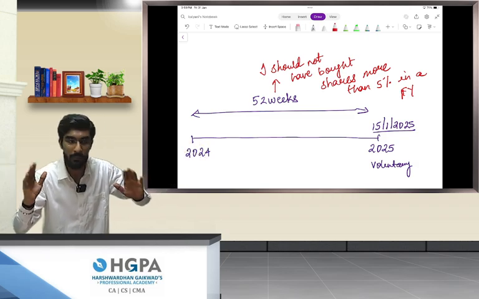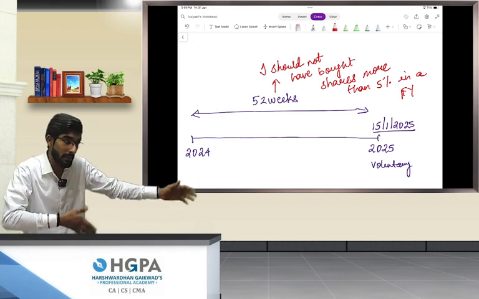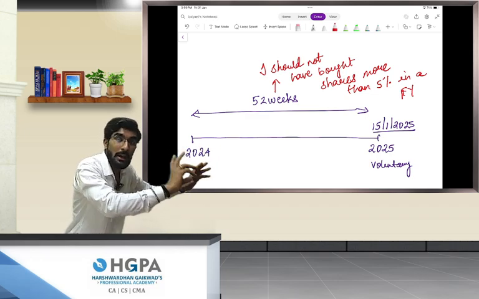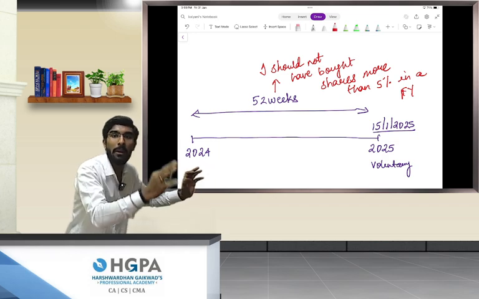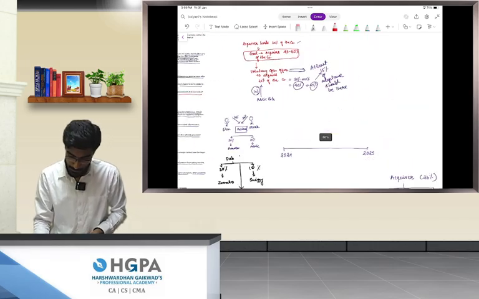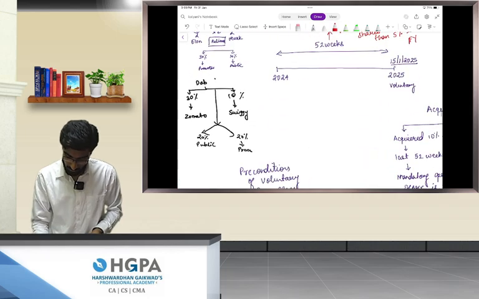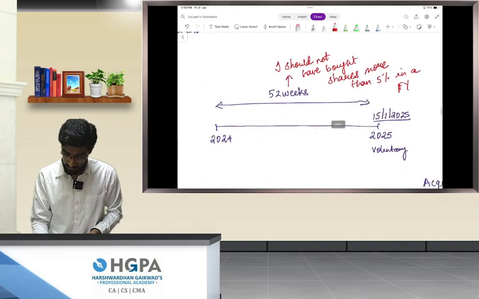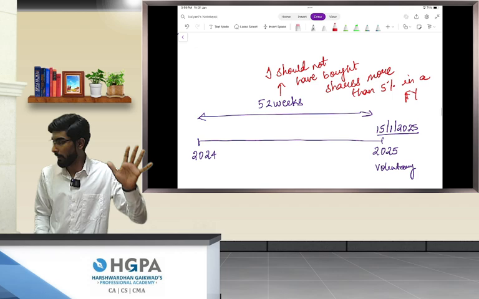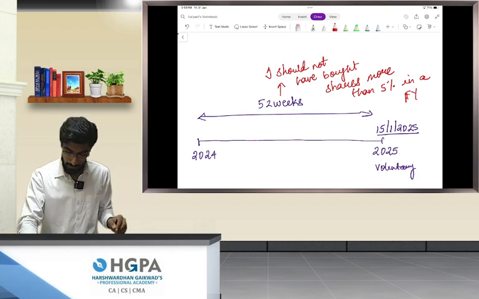Are we clear, people? If at all I am acquiring shares through a voluntary open offer, in the preceding 52 weeks, I should not have bought any shares that would have triggered me to make a mandatory open offer. Are we clear till here, people? You can take a screenshot. 5, 4, 3, 2, 1, bam.